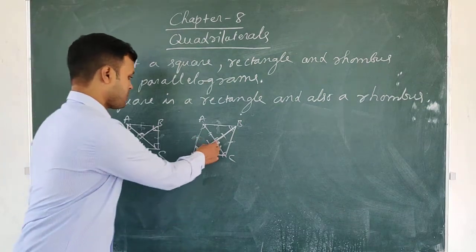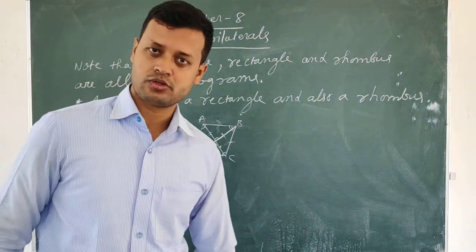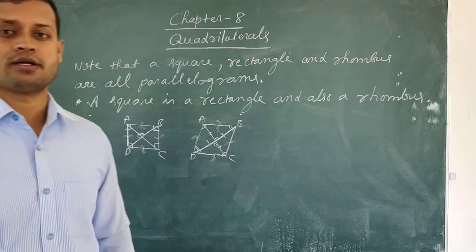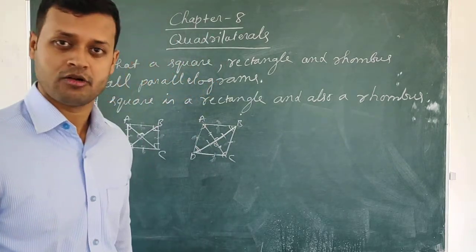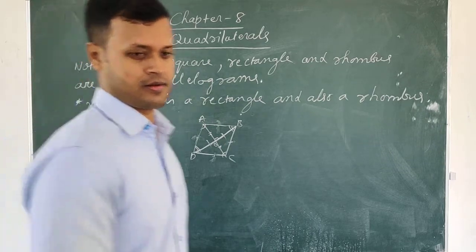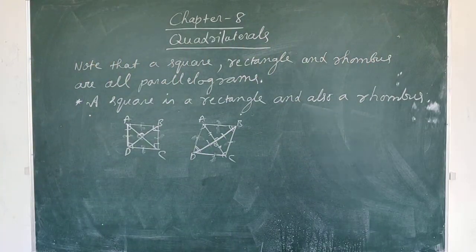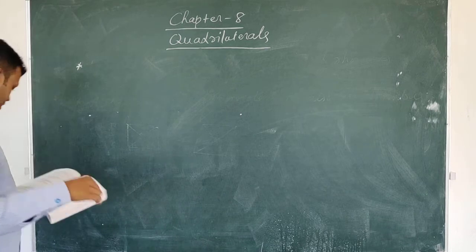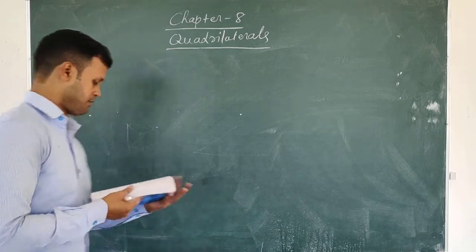So you see all the properties of rhombus are there in square also. So a square is also a rhombus. A square satisfies all the properties of the rhombus. So we can say that a square is also a rhombus, isn't it? Next, friends, next property let us discuss the parallelogram is a trapezium.